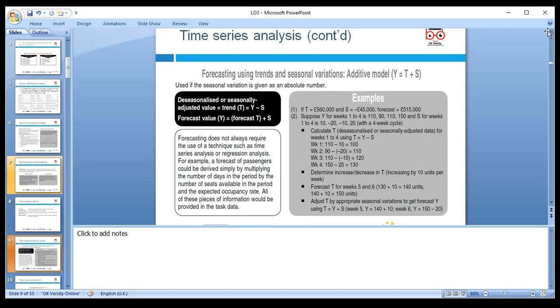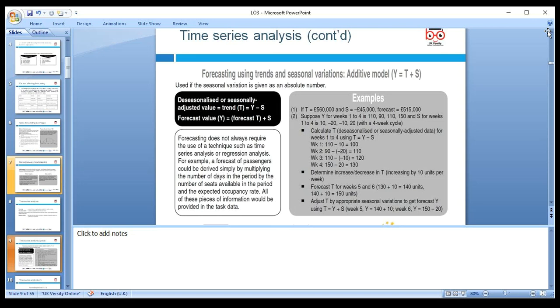The forecast does not always require techniques such as time series analysis, regression, or correlation. So if T is 560 and S is the variation, minus 45, the forecast is we expect 515. Suppose Y for weeks 1 to 4 is 110, 90, 120, and 150.